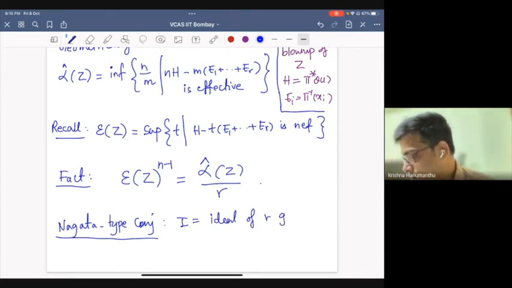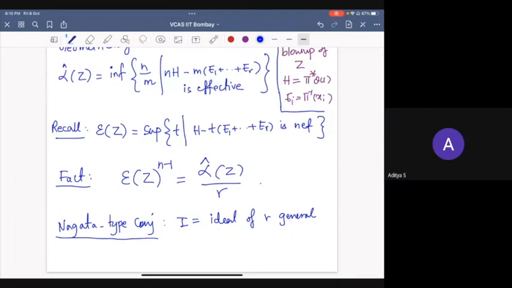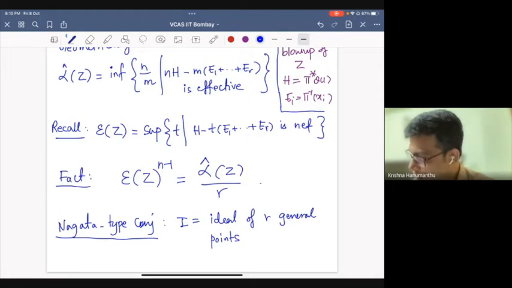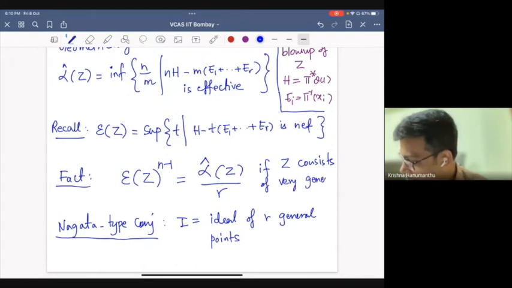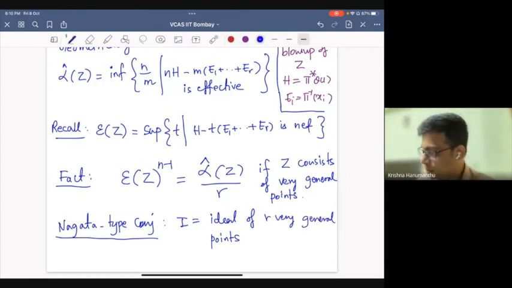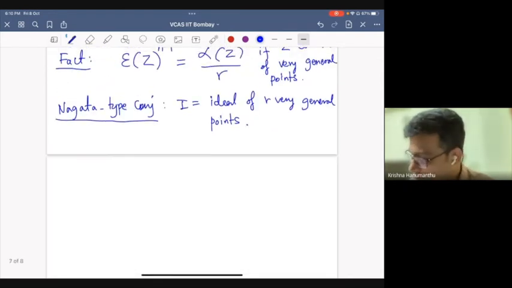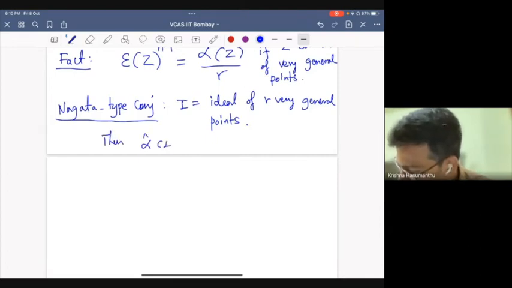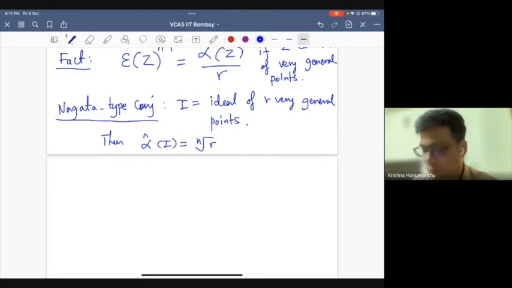I have a question. Yes, in the fact, the points are generic? Yeah, I think that is correct. I was putting it here, but here also I have to say this. Yeah, thank you. So if Z consists of very general points. So here also, very general points. Yeah, thank you, that's correct. So the Nagata-type conjecture is that it is actually the nth root of r.